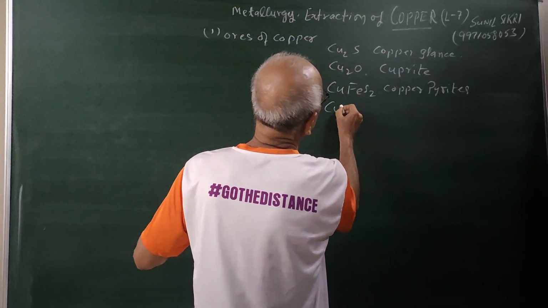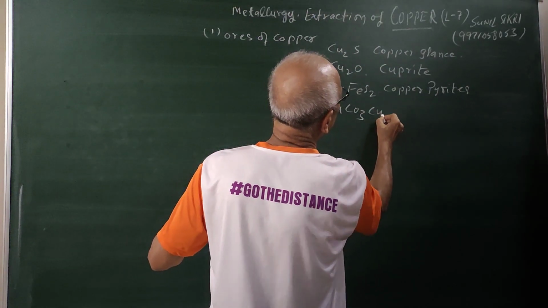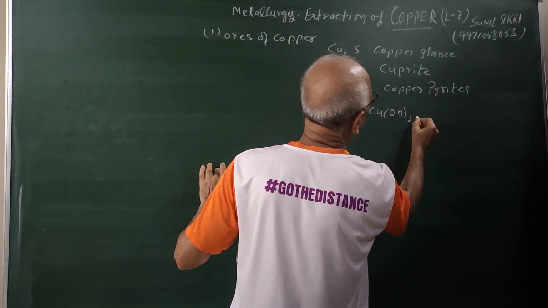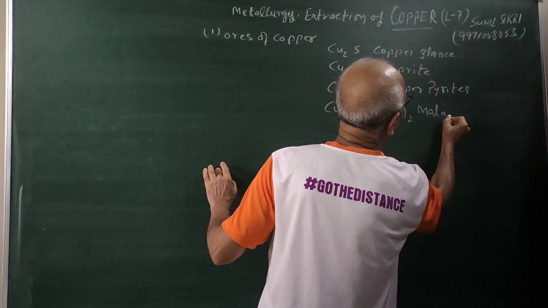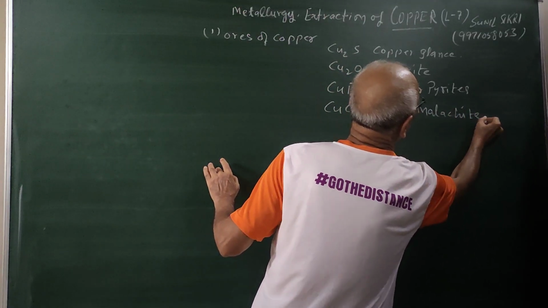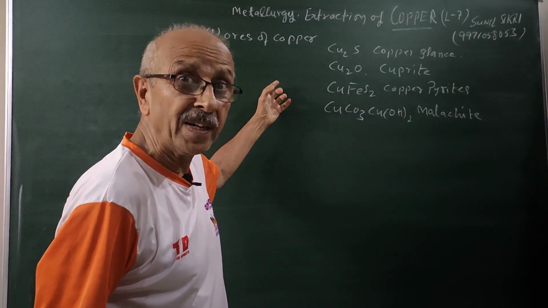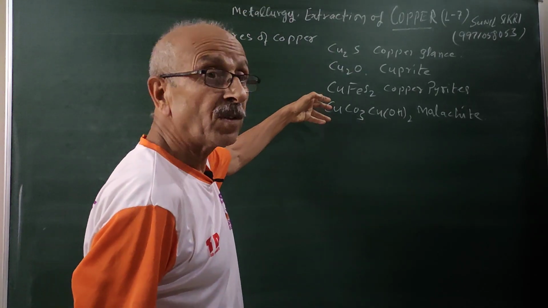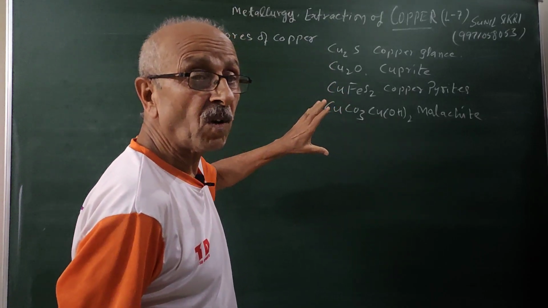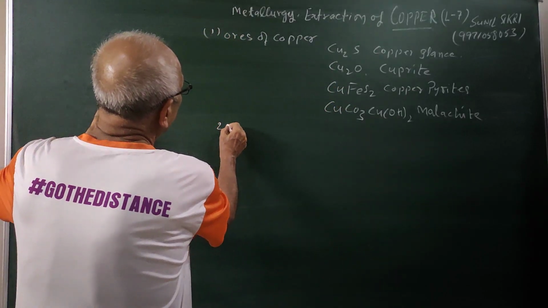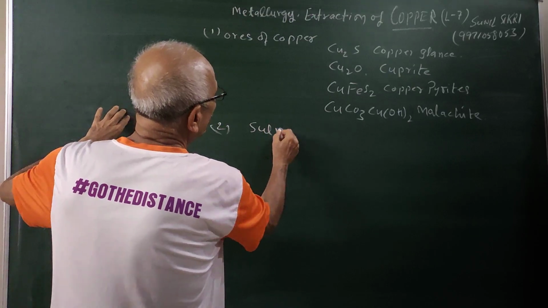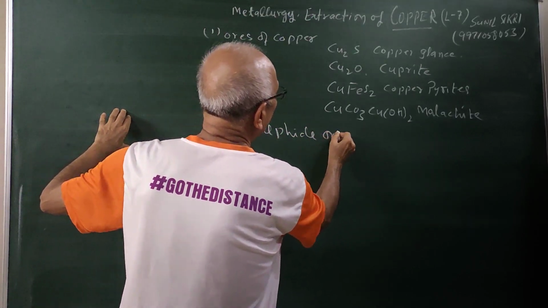and you have CuCO3·Cu(OH)2, malachite. Most of the time copper is extracted from the sulfide ores. As you can see, there are 3 sulfide ores of copper. So you are using sulfide ores most of the time.